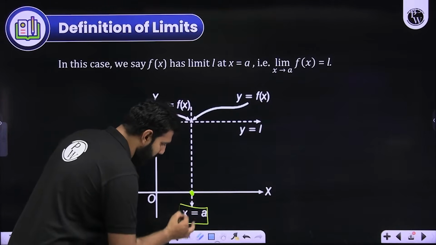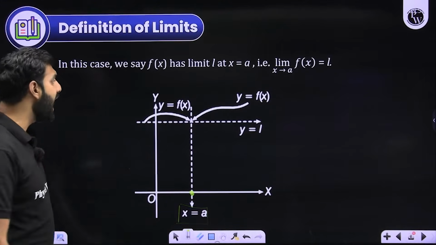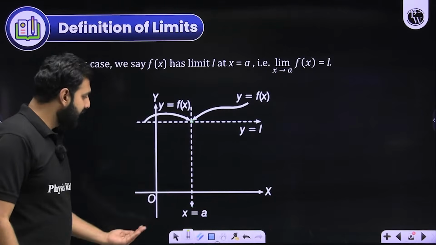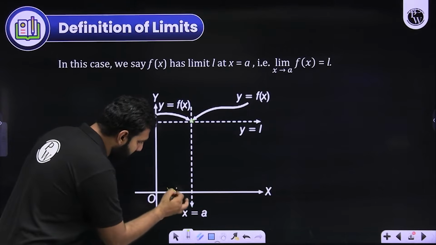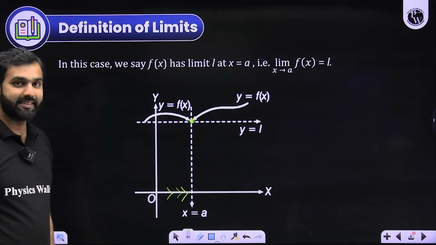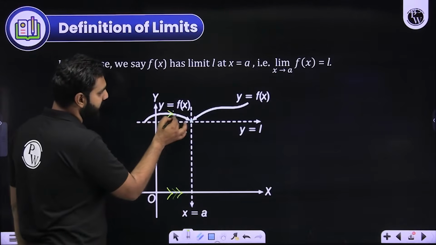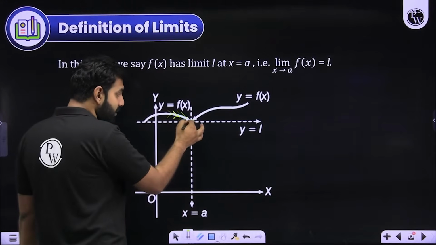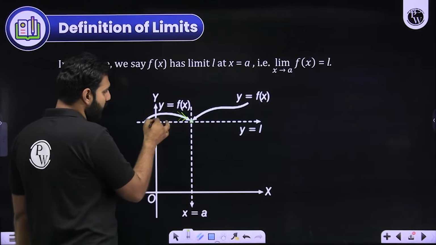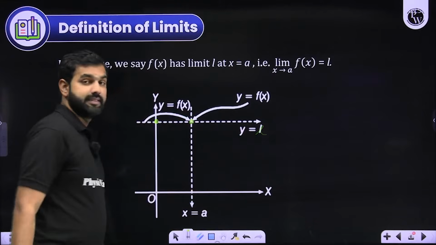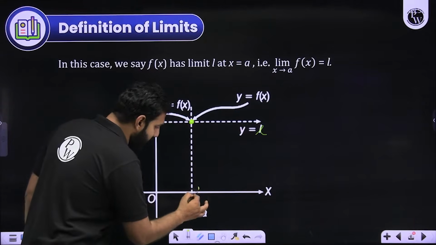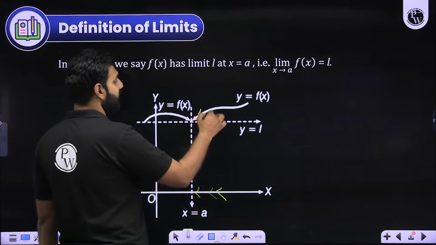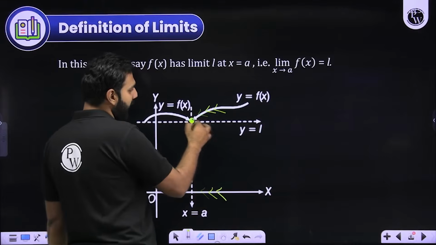If I start approaching this point A from the left-hand side on the x-axis and notice the graph of the function, I may notice that the function approaches a certain value, which we call L. Similarly, if I approach A from the right-hand side, the graph also approaches the same value L.